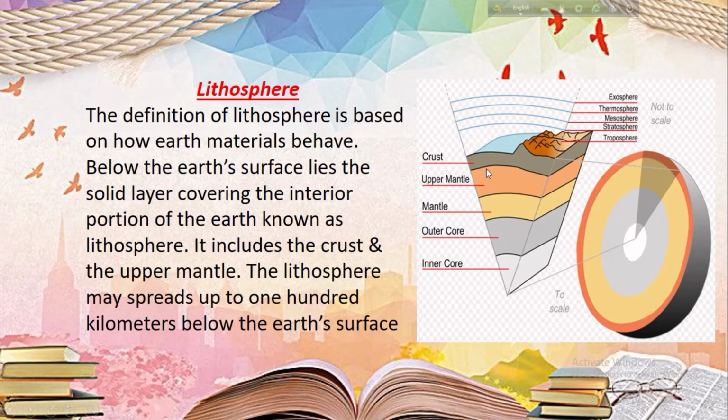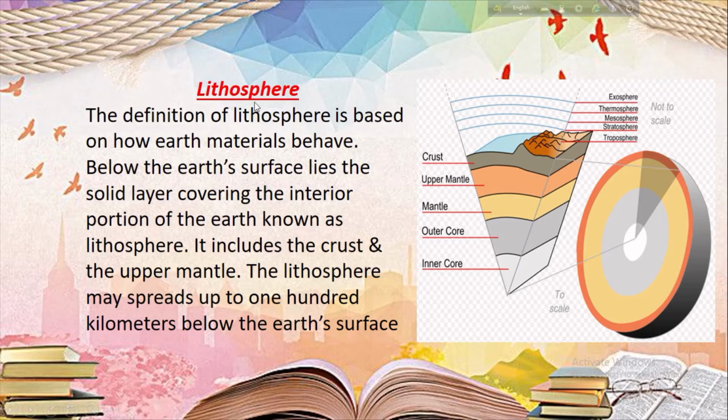Here is the section of the earth's interior portion: inner core, outer core, lower mantle, upper mantle, and crust. This portion is the water body, that is the hydrosphere, and this one is the landmass, and above this landmass is the vast ocean of air in which we live. These are the parts of the atmosphere.